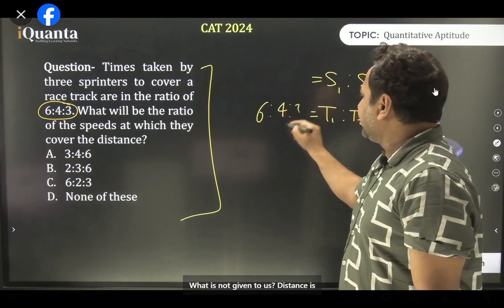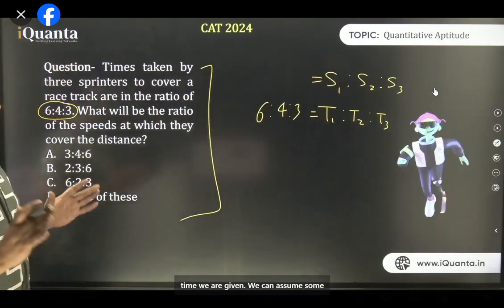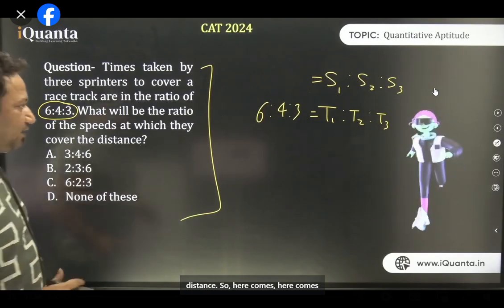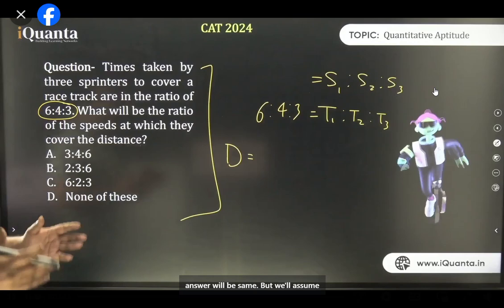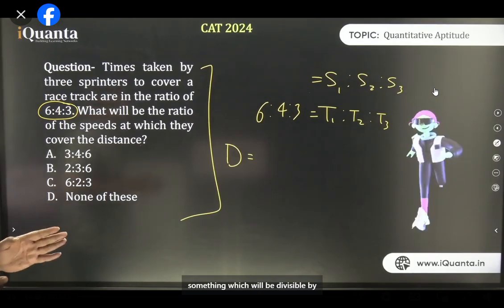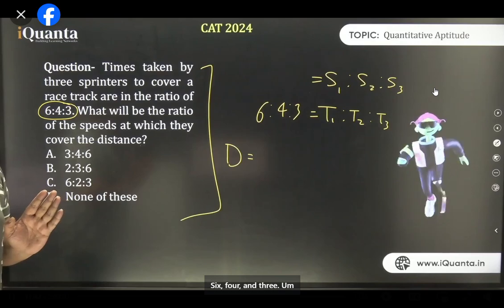What is not given to us? Distance is not given to us, neither are the exact times. So here comes the logic that we will assume a distance. Whatever we assume, our answer will be the same. But we'll assume something which will be divisible by 6, 4, and 3.